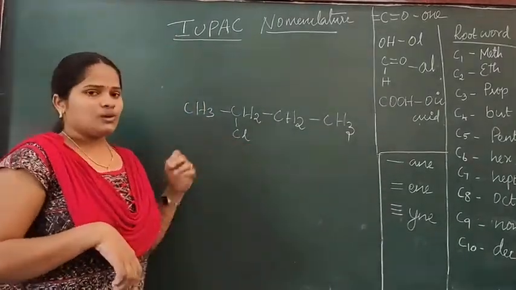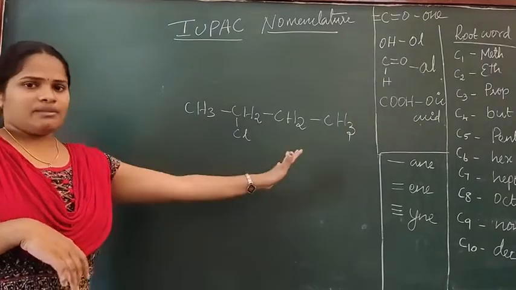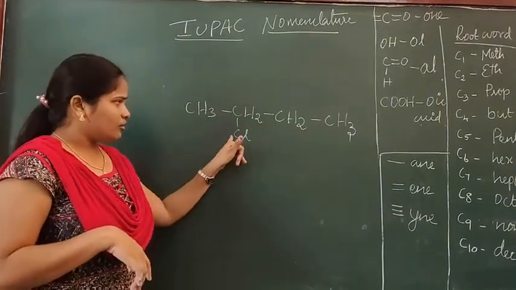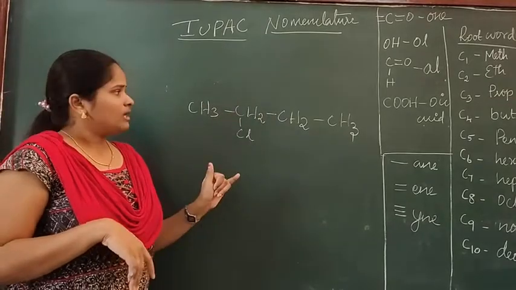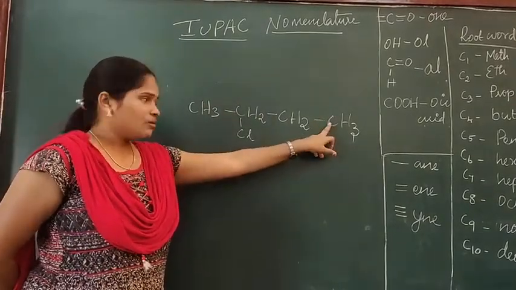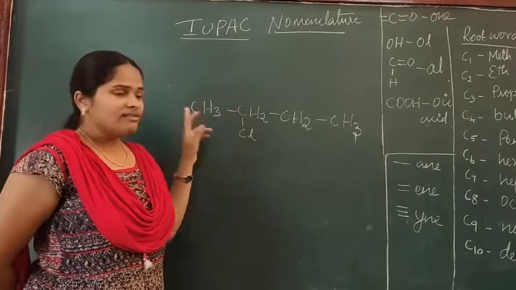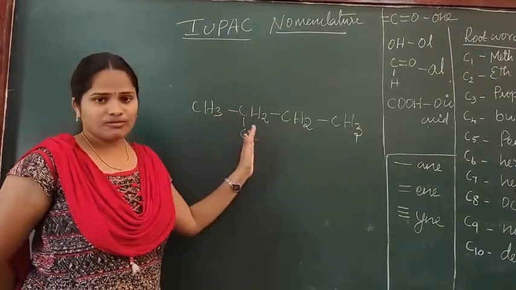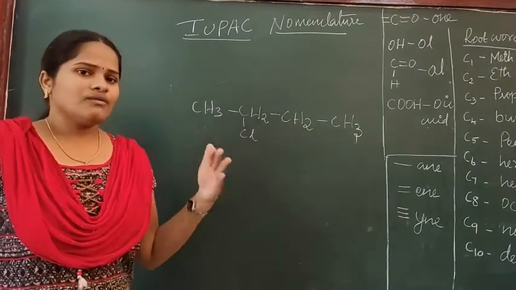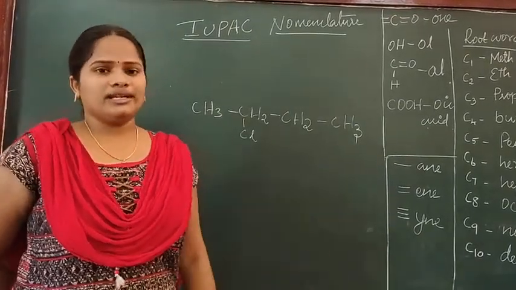Now here we have chlorine and we should start numbering. We should give the lower number to this carbon. If we start numbering from here, 1, 2, it will become 3. If I start from the other side, 1, 2, which one is the lower number? Starting from here. Always we should follow where the functional group gets the lower number.